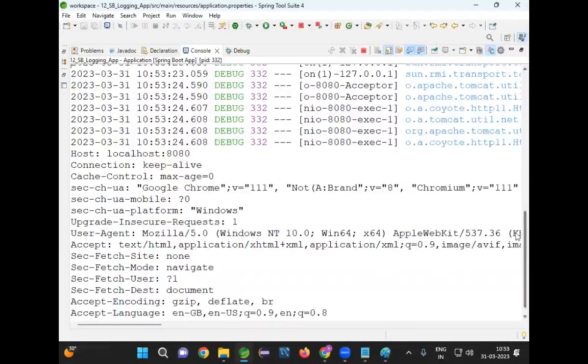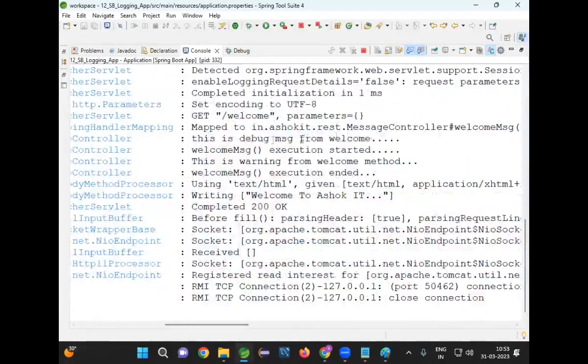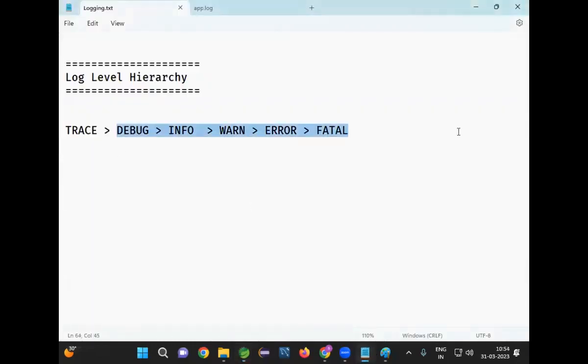Check this, scroll down where our messages are available. Now can you see that? Is the debug message printing? Yes, this is a debug message from the welcome. Welcome message execution started. This is warning from the welcome method. Welcome message execution ended. When I set the level as debug, what happened, guys? It is printing from debug level to all the higher levels. Are you guys clear with my point?